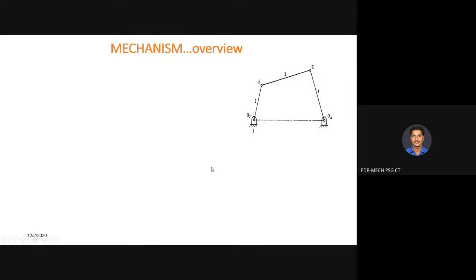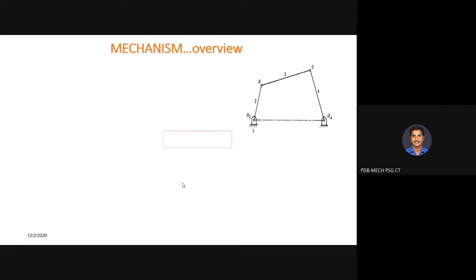So next we move on to the second part of CO1. The first part is the basic mechanisms and basic definitions that we covered, except inversions of single slider and double slider. That is left to you for self-study or for the assignment presentation portion. And the second part of CO1 consists of synthesis.